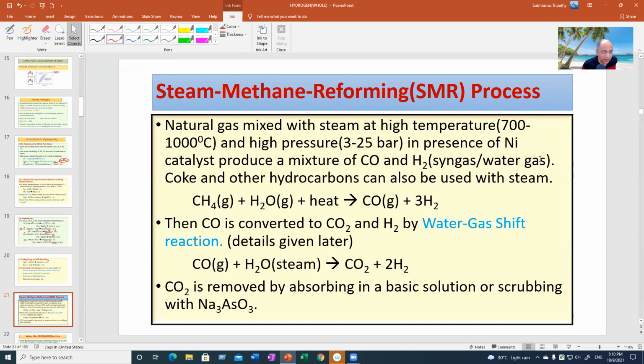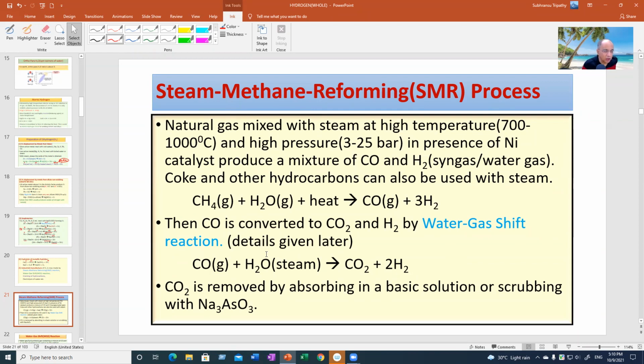Earlier it was called water gas because it was formed by the carbonization of coal. I'll talk about that later. But nowadays it is called syngas, a mixture of carbon monoxide and hydrogen. It is formed by the SMR process, steam methane reforming process. But this process includes the water gas shift reaction.